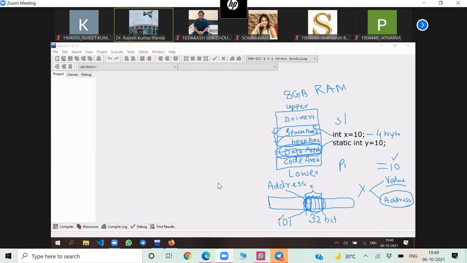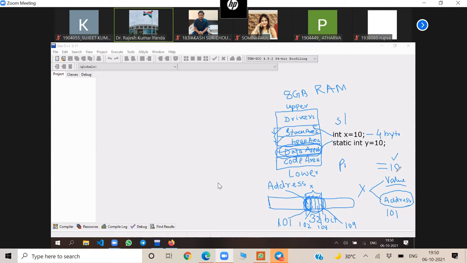This is 102, because 4 bytes will be reserved, this is 103 and this is 104. What is the base address, the starting address here? 101. So when I say address of x, that is 101, not 102 or 103 or 104.